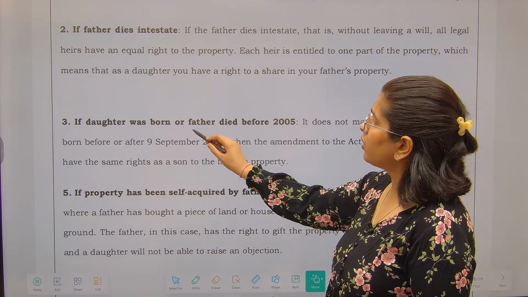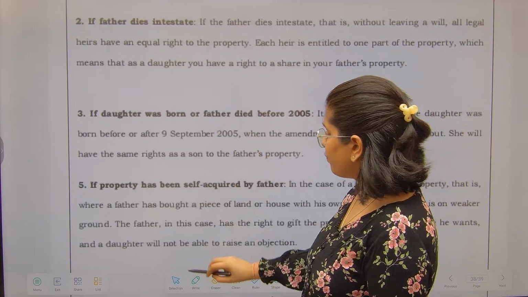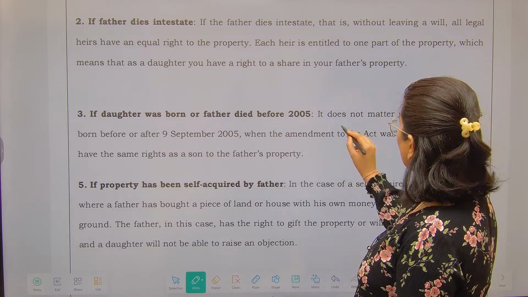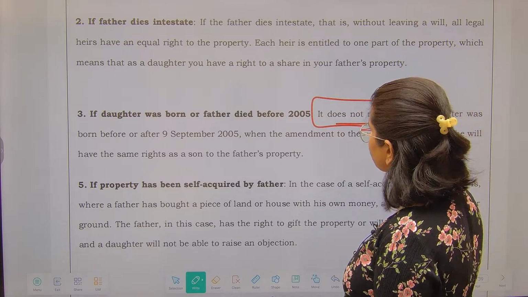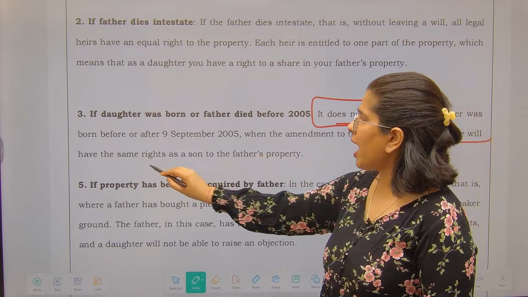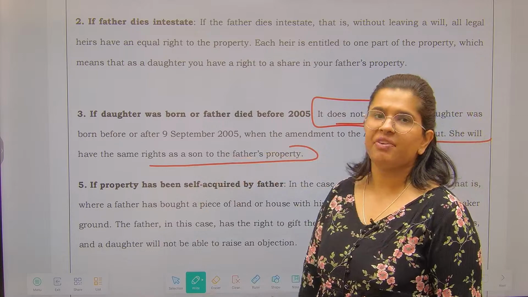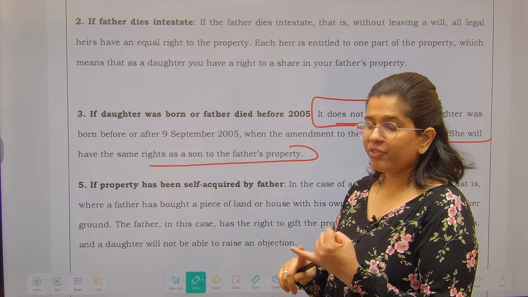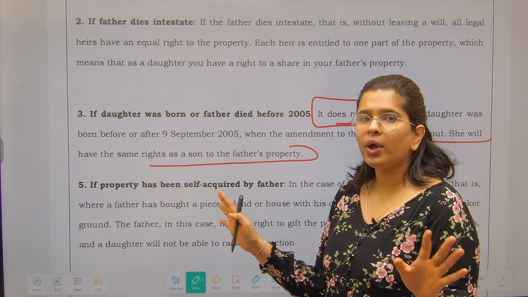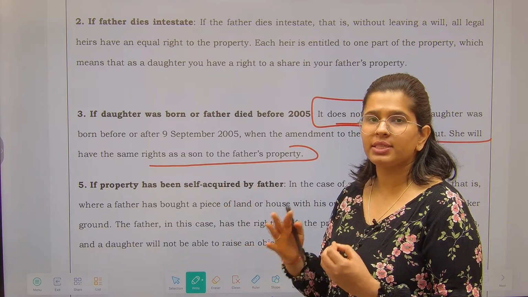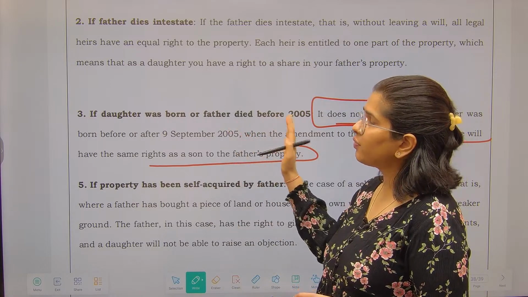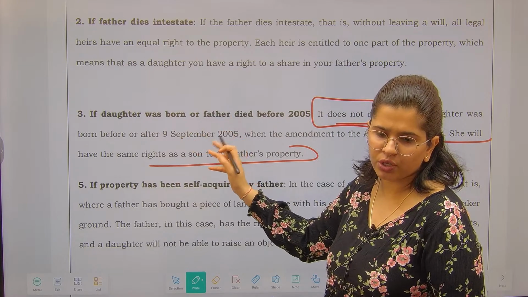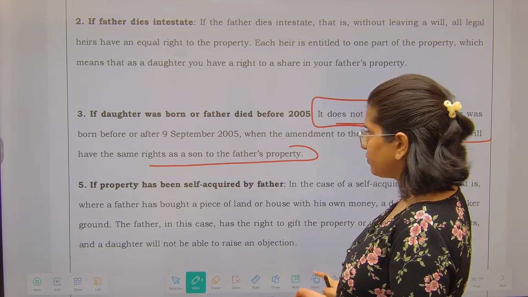Next case: if the daughter was born, or the father died, before 2005, before the amendment, in that case also it does not matter. The daughter is going to have the same right as a son to the father's ancestral property, same rights, right? If the father dies without a will, no issues. The girl is going to have the same rights. If the father died before 2005 or the daughter was born before 2005, in that case also the same rights will be there.